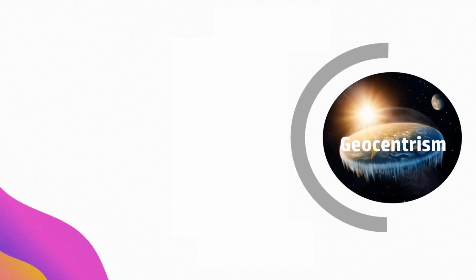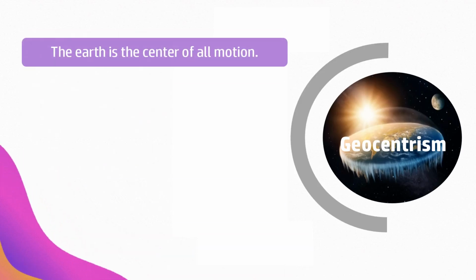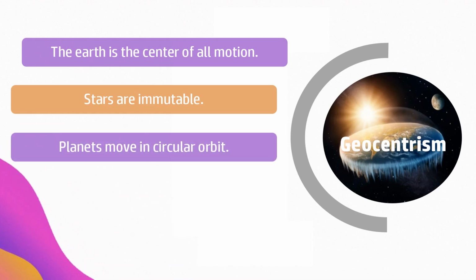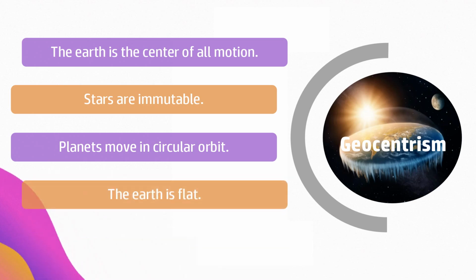There were several assumptions under the geocentric universe. Number 1, the Earth is the center of all motions, that everything will revolve around and move towards the Earth. Second, that stars are immutable and will continue to exist forever, that there is no such thing as death of a star. Next, that planets move in circles, not elliptical orbits. The geometry was so perfect according to them. That the Earth is flat because the horizon is flat, and if the Earth is round, just like the rest of the heavenly bodies that they saw, then they would fall off.